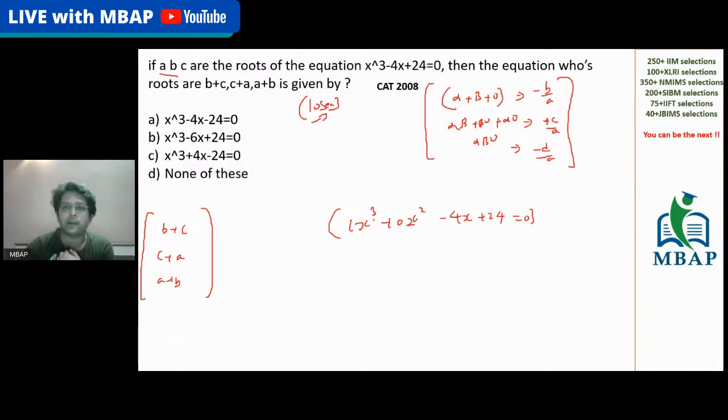So we understand a plus b plus c is given by minus b by a. The value of b is 0. So can we say the value of a plus b plus c is 0? Can we say the sum of the roots is given by 0 by 1, which is minus b by a? Do you think the sum of the roots, a plus b plus c, is equal to 0? Just say yes or no.